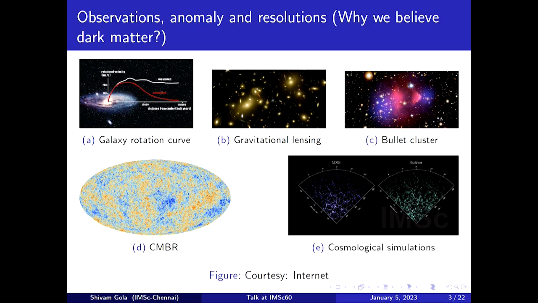So the first question is why we believe in dark matter. What are the reasons behind it? I listed 5 of them. First is rotation curves, second is lensing, third is the bullet cluster, fourth is CMB, and fifth is cosmological simulation. These are all physics at very different scales.